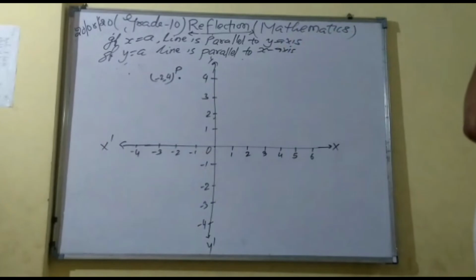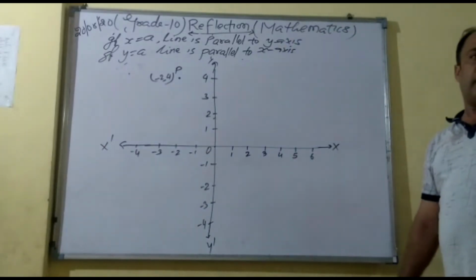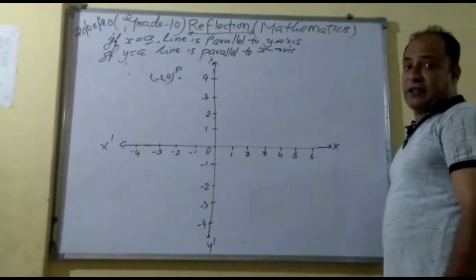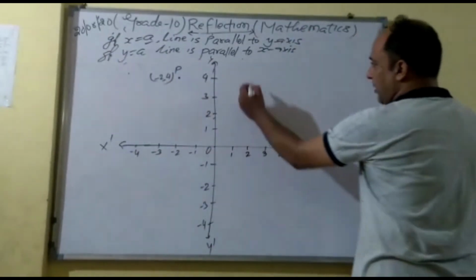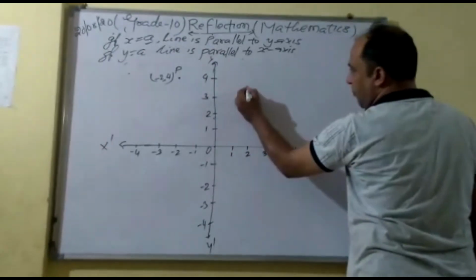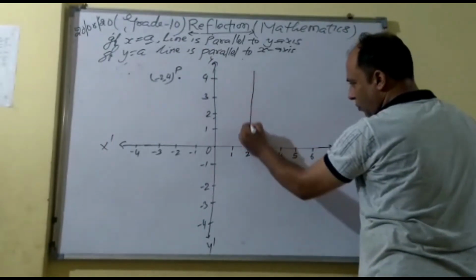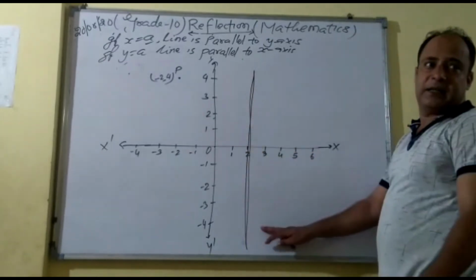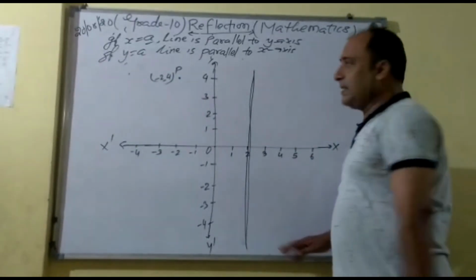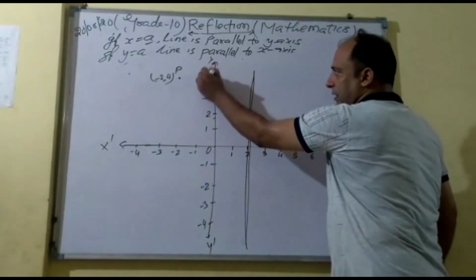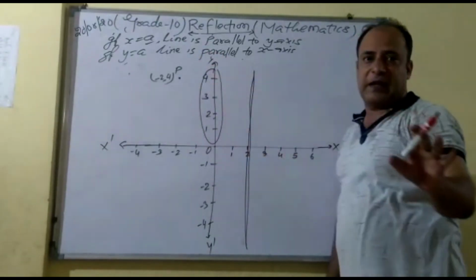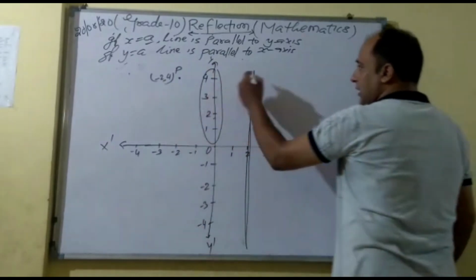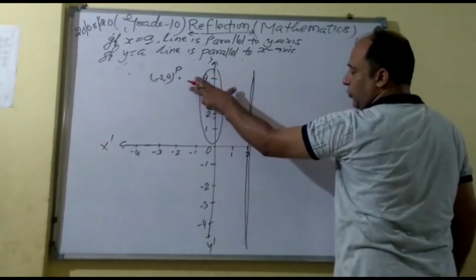But I said reflection of this point on x equal to 2. What does that mean? x equal to 2 means the line is parallel to the y-axis. So now the reflection line is here. So can you imagine? Now forget this line. Don't consider this line. Remove this line in your mind, not in the question. Remove it from your mind. So now tell me, the distance between these 2 points is how much?